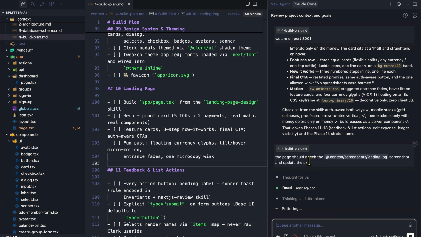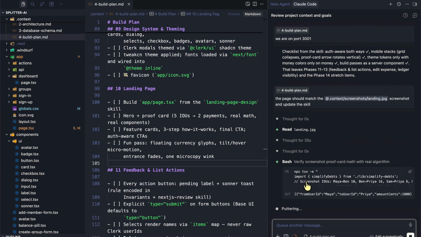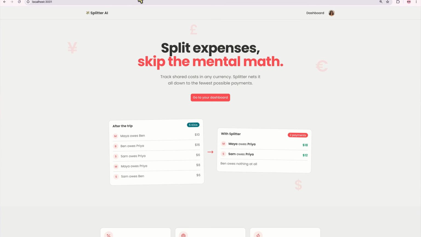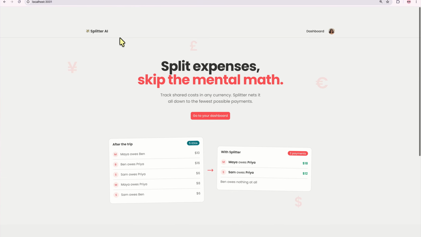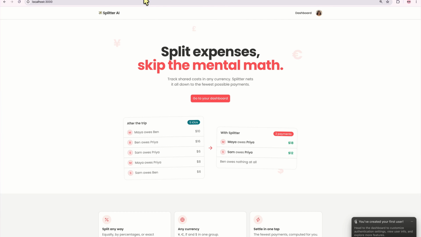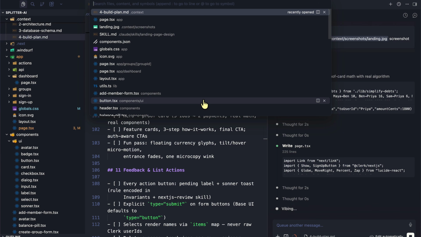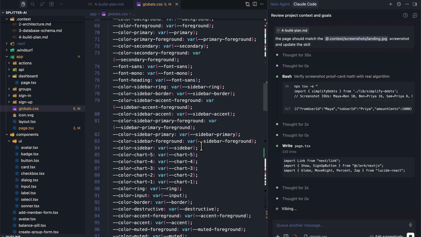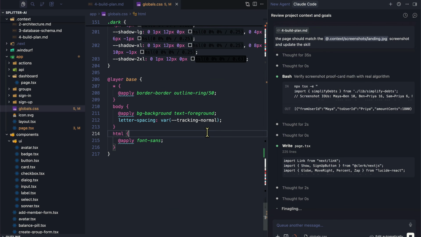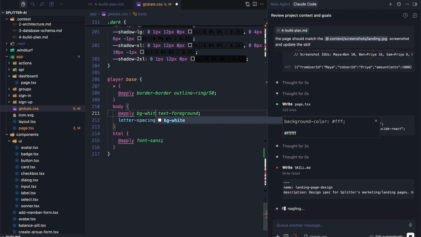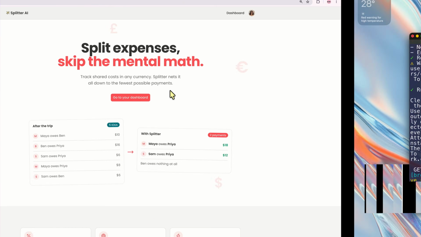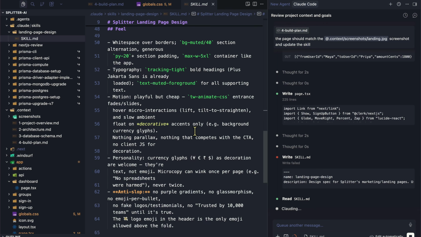Whenever you're making changes and the agent did not get it right, get it to update the skill so that in the future you have everything documented for future projects as well. Say yes, verifying the screenshot, and it's looking way better, right? It is matching now to what we have here. And we can go to globals.css, and if we take a look, we have BG background. We just set it to BG light. There we go. And it's updating the skill for us too.